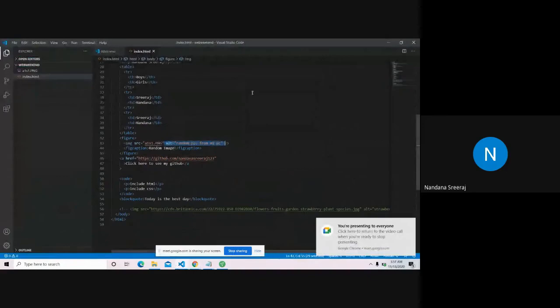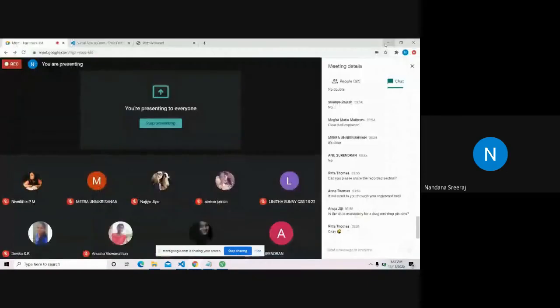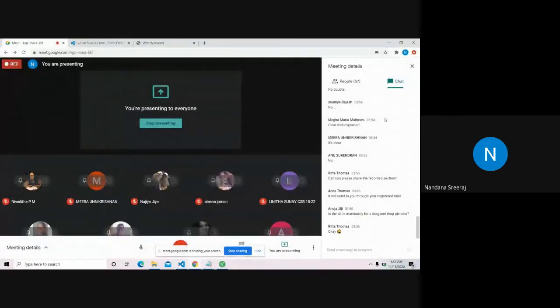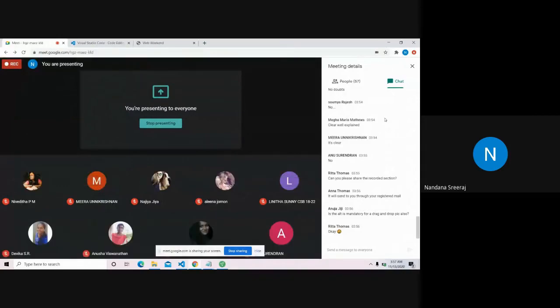But if some kind of error occurs, like if the image is not available, then the user might get confused if you don't have an alt. So it is always advised to have an alt attribute. It will not give an error. It won't be an error actually. It is kind of an advice from my side. Yeah, you should use the alt attribute.